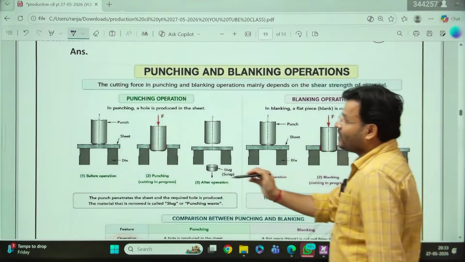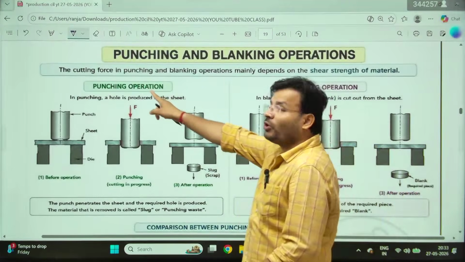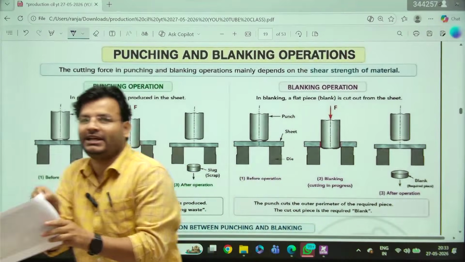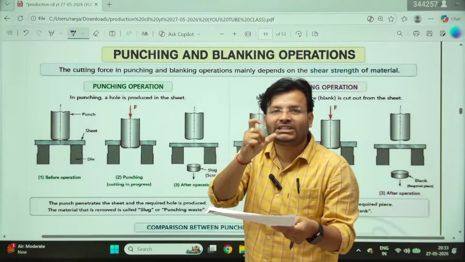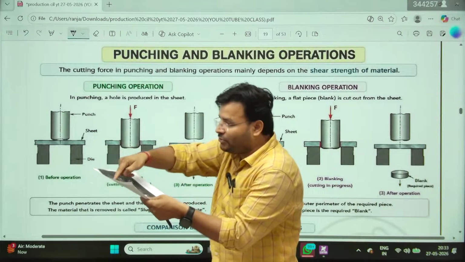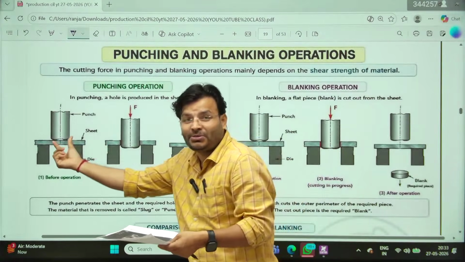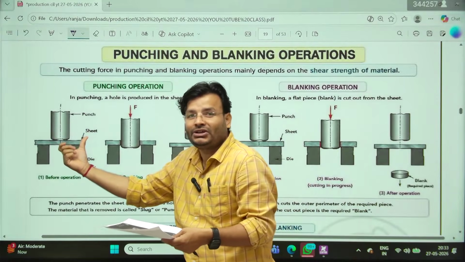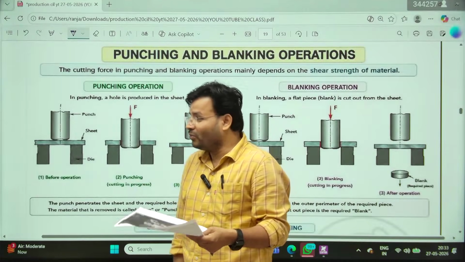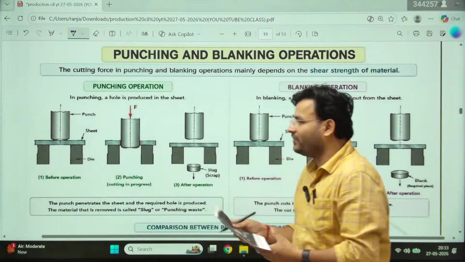So, my dear friends, see, this is one of the sheets. It is visible to you. Tell me, should I zoom more? Visible to you? This is the punching operation, right? You have one sheet material like that. Sheet means thickness is less. This is the punch. The punch will come and tear off from that center. This will tear off something like that. So which type of force is there? This is shear force, shear strength. So if you talk about punching, blanking, in this, shear strength plays the major role. What strength? Shear strength. Okay. So yes, SIST have given the right answer, but most of you have given the wrong one.